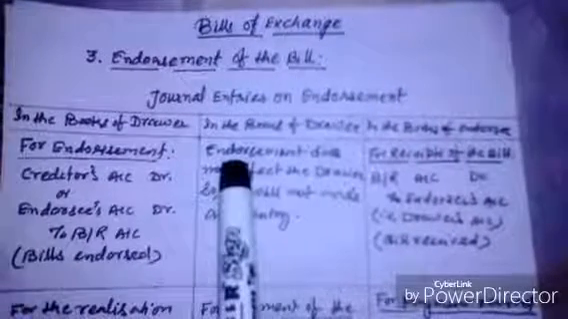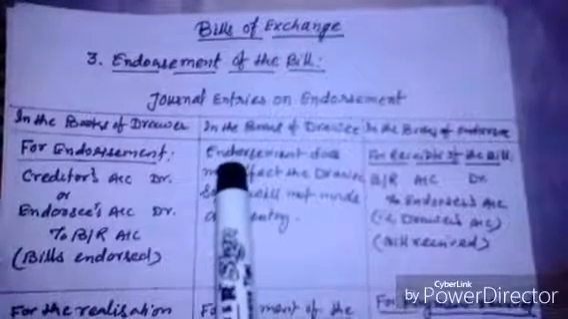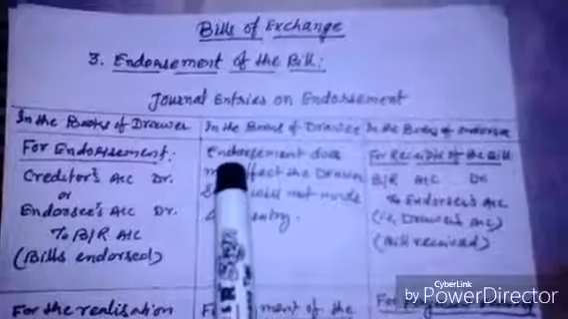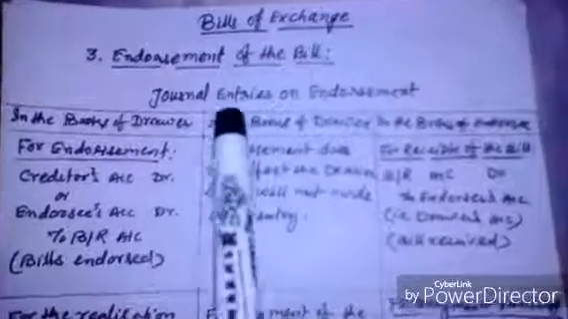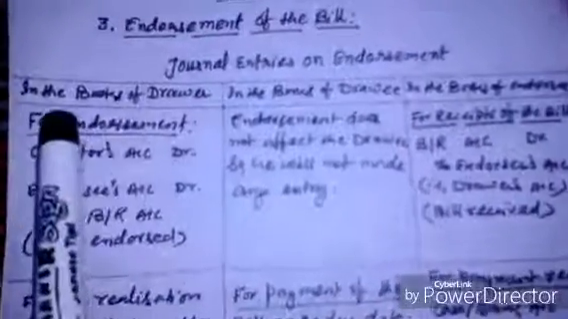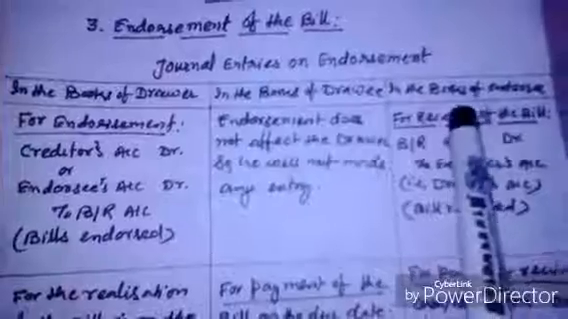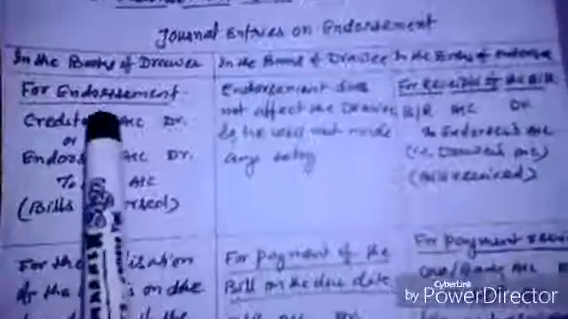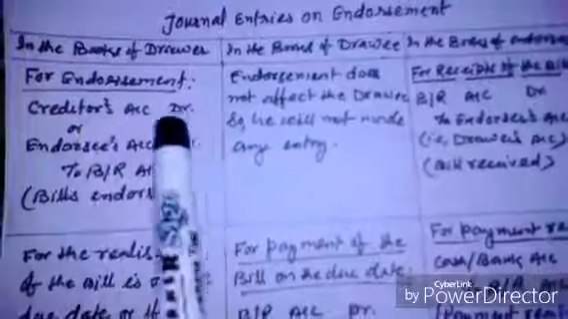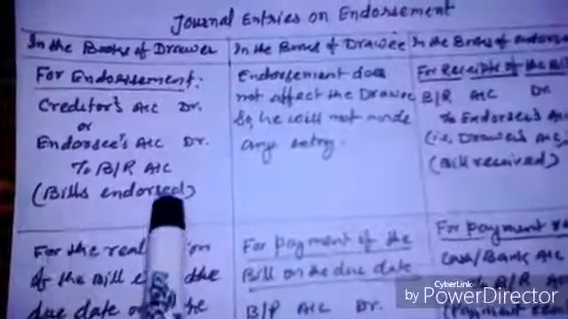In the case of endorsement, the parties concerned with the bill are first the drawer, second the drawee, and third the endorsee. Journal entries will have to be passed in the books of all these three parties. So first, the journal entry on the endorsement: in the books of the drawer, in the books of the drawee, and in the books of the endorsee. For endorsement, the journal entry will be creditor's account debit or endorsee account debit to bills receivable account, being bill endorsed.